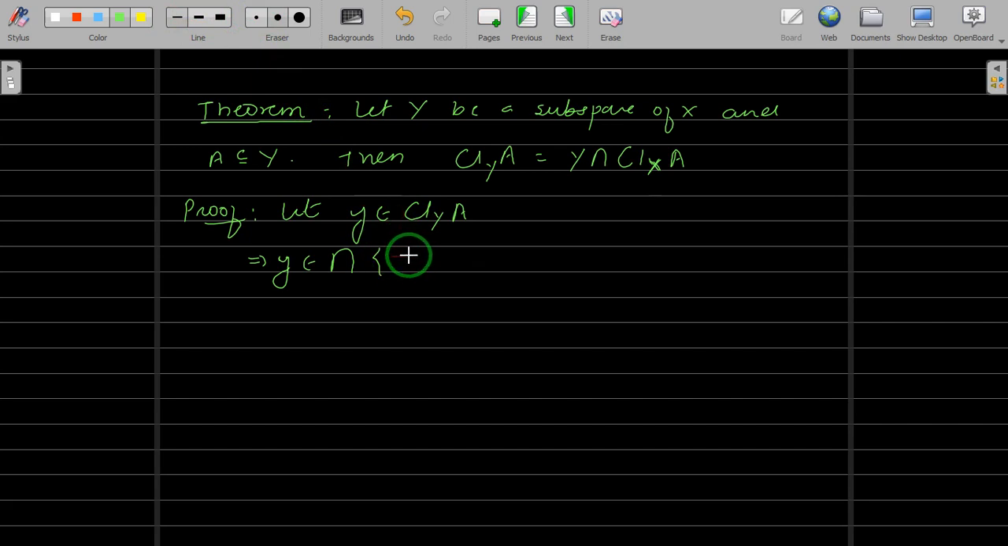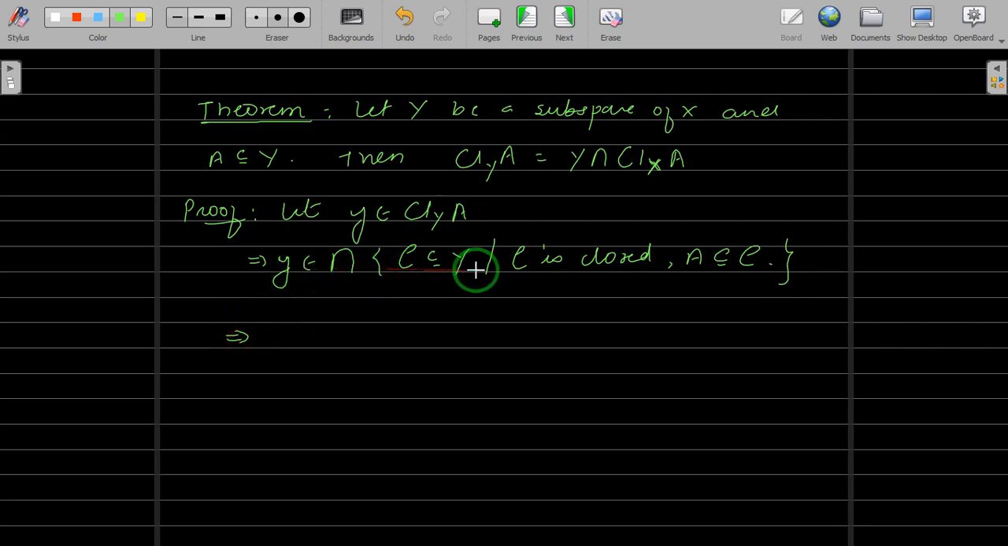Let us take C, a closed set. C is a subset of Y such that, first, C is closed, and second, A is contained inside C. This is how we define the closure of A in the Y subspace. Okay, this implies